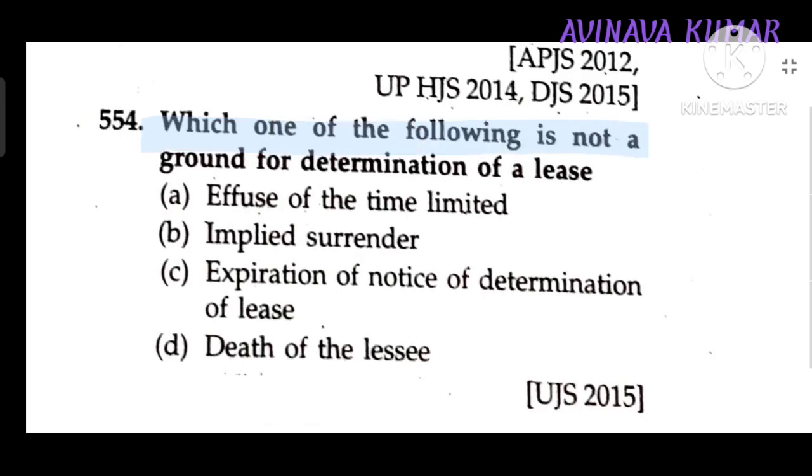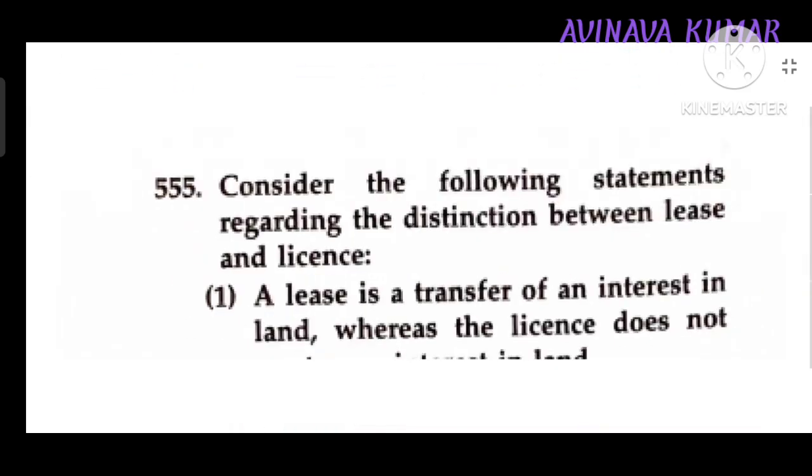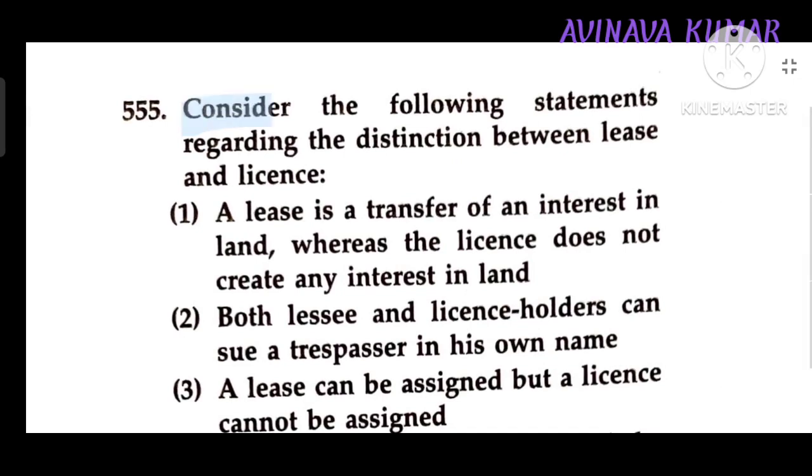Which one of the following is not a ground of determination of lease? Death of the lessee. Consider the following statement regarding the distinction between lease and license.